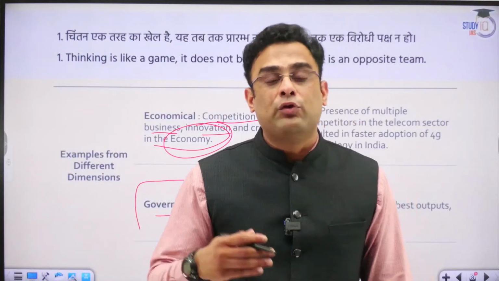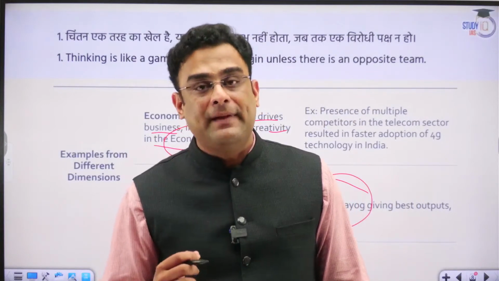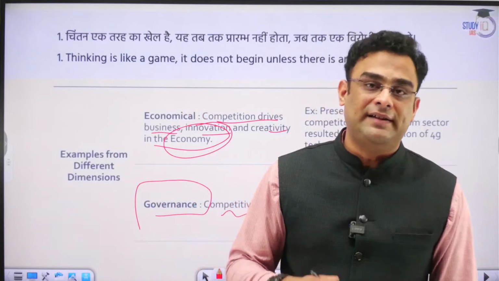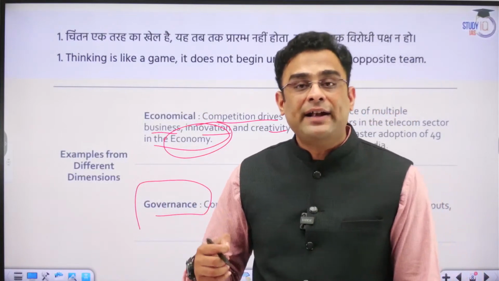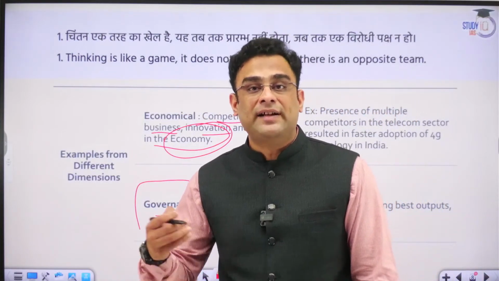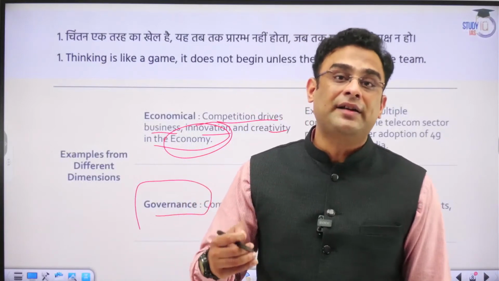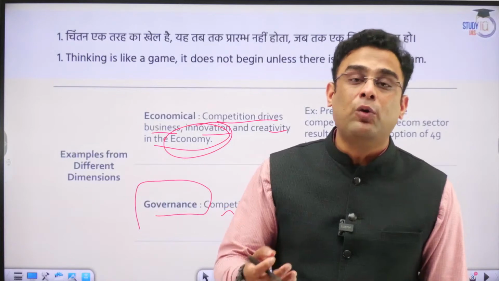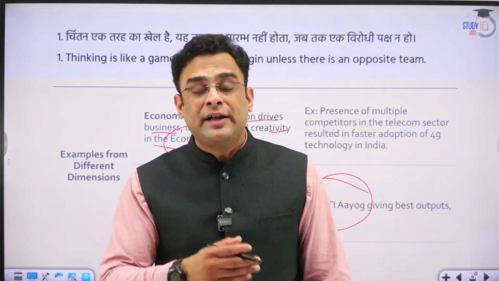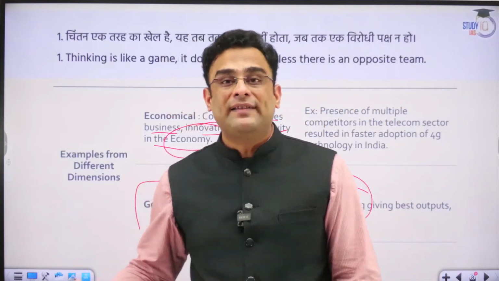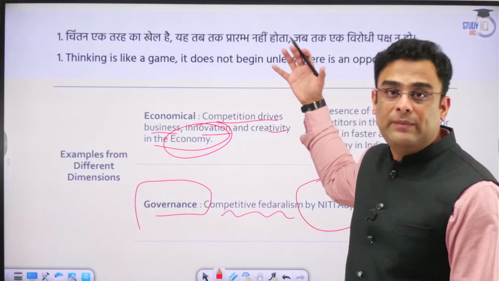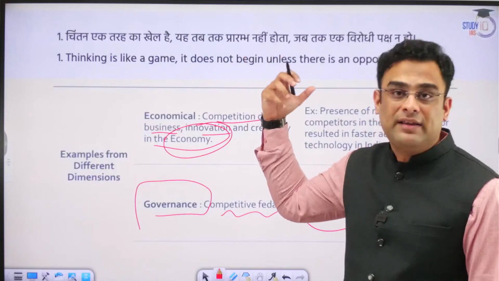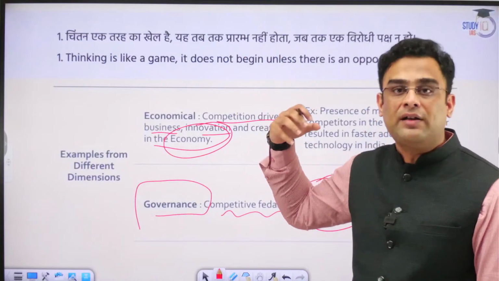Niti Aayog, through various indices, has fostered a lot of competition amongst the states. The states are ranked on their performance related to climate change, eradication of illiteracy, health indices, and financial prudence. So what is happening over here? Again, there is opposition, challenge, competition, and consequently thinking has to start after that.